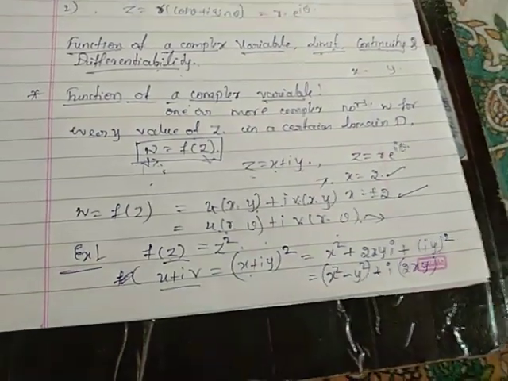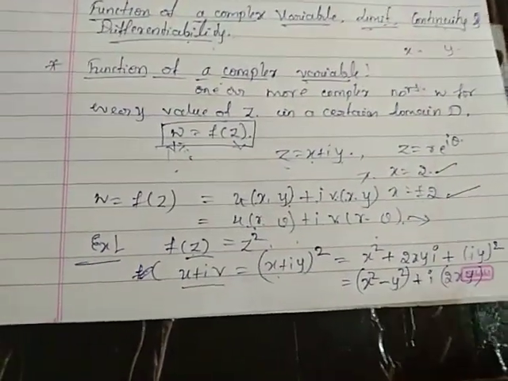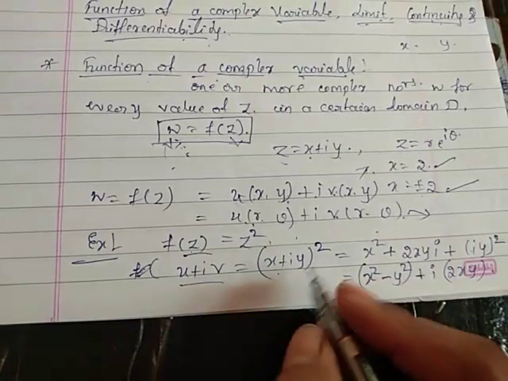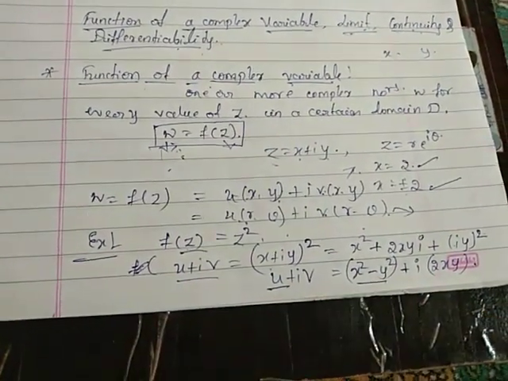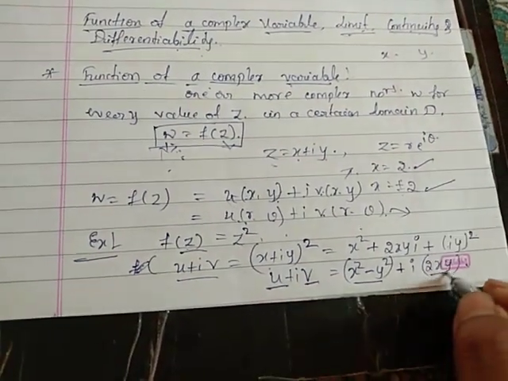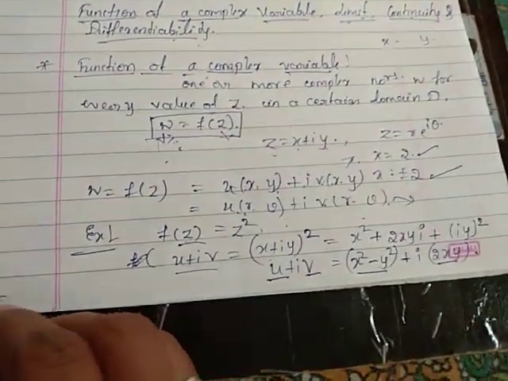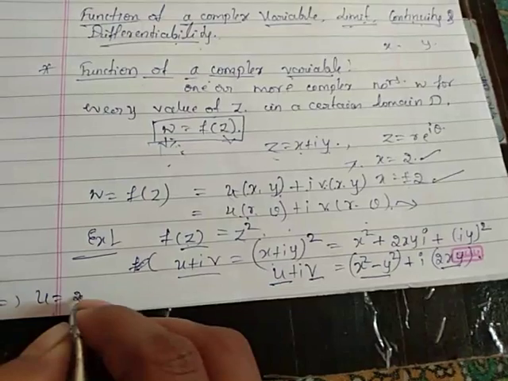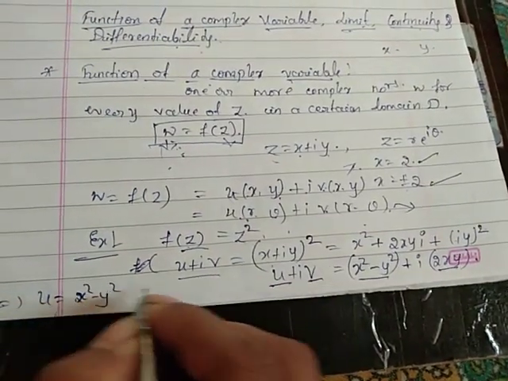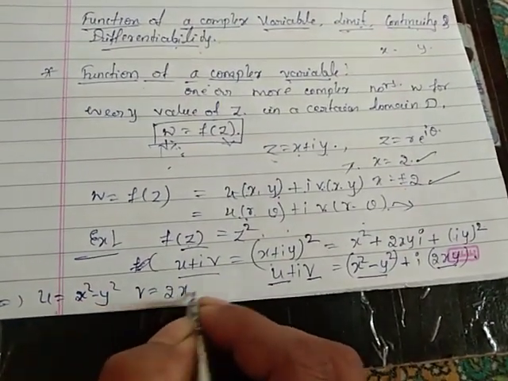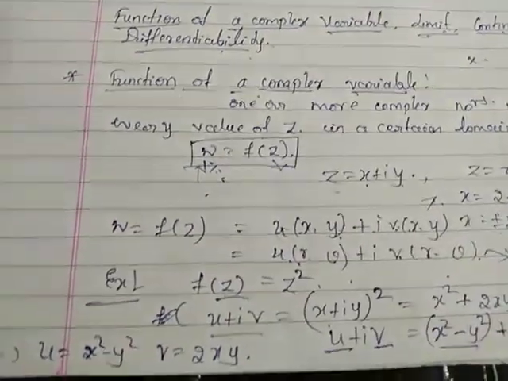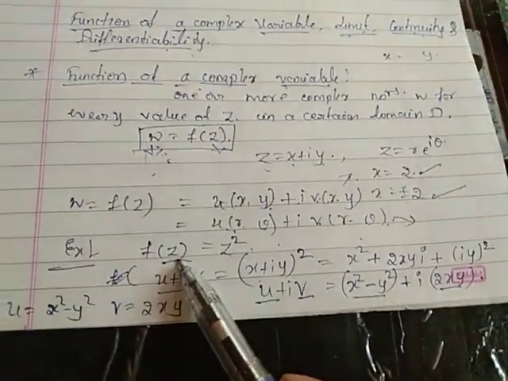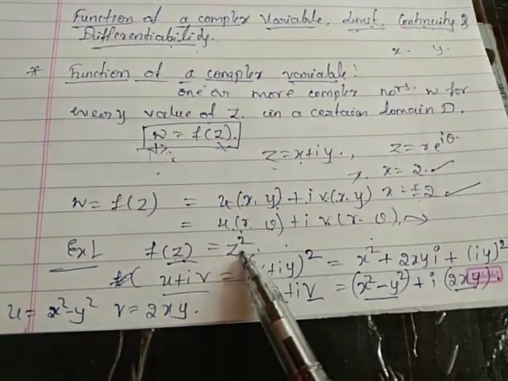I just make a separation of the real and imaginary parts here. Now compare it with your u plus iv. U is equivalent to x square minus y square, and v is equal to 2xy. So that implies u equal to x square minus y square, v equal to 2xy. That is the Cartesian form of the given function of the complex variable z square.